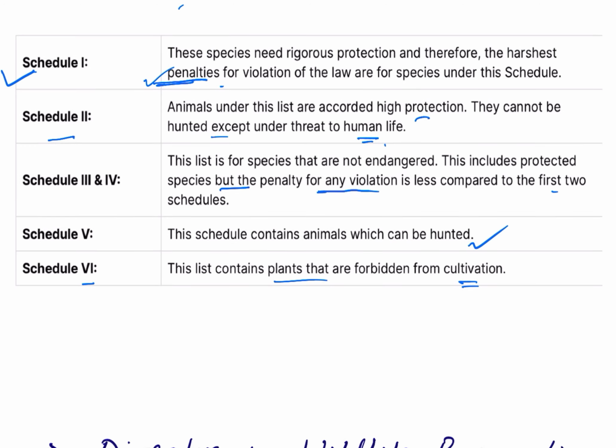A wild animal listed under the schedules can be hunted or killed only after getting permission from the Chief Wildlife Warden of the state, if it becomes dangerous to human life or property, or it is disabled or suffering from a disease that is beyond recovery.